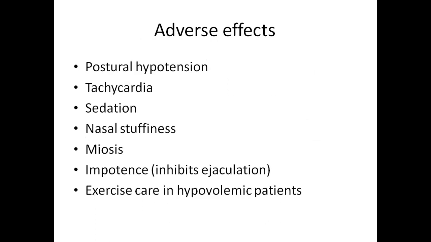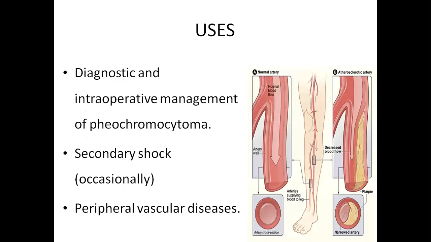Adverse effects of phenoxybenzamine are postural hypotension, tachycardia, sedation, nasal stuffiness, miosis, and impotence. It inhibits ejaculation. Exercise care in hypovolemic patients. Phenoxybenzamine is used mainly in diagnostic and preoperative management of pheochromocytoma, secondary shock, and peripheral vascular diseases.